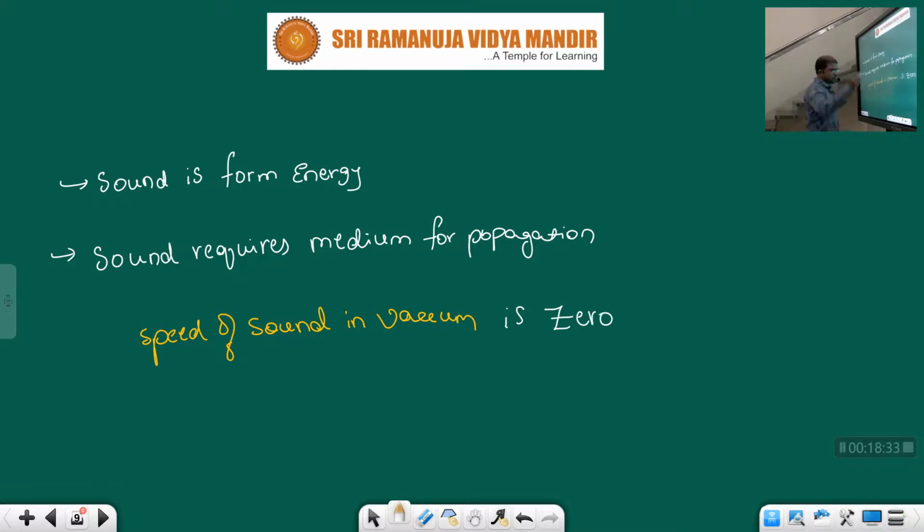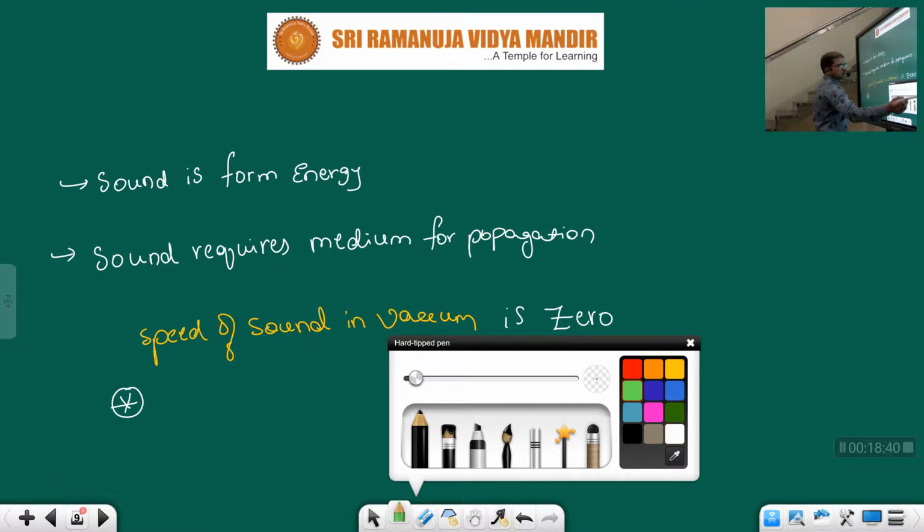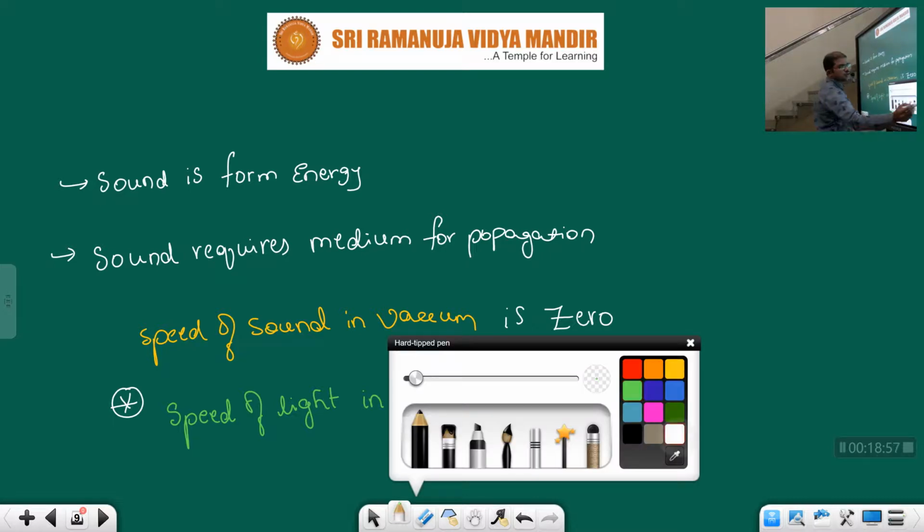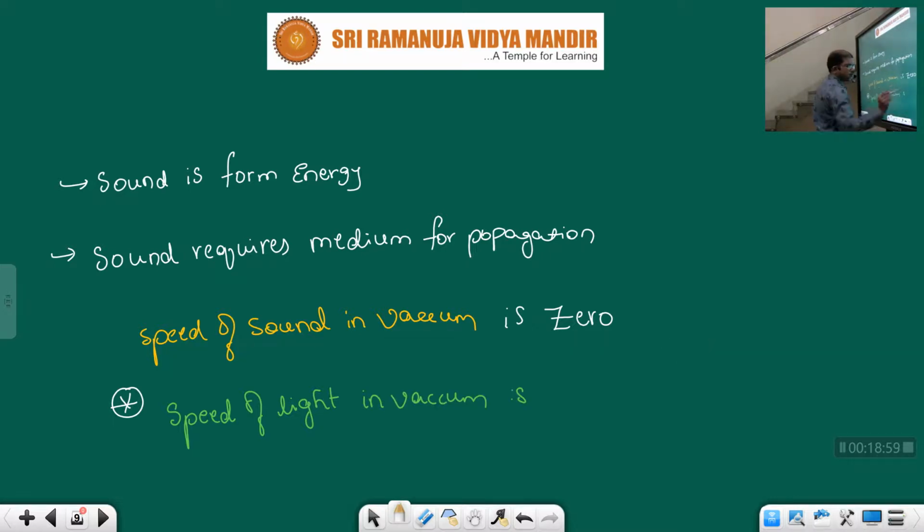But just compare with light, children, once. Speed of light in vacuum is maximum, that is 3 into 10 power 8 meter per second.